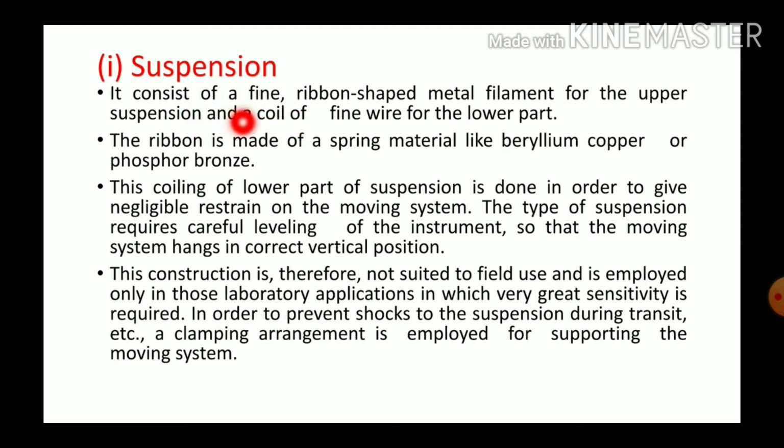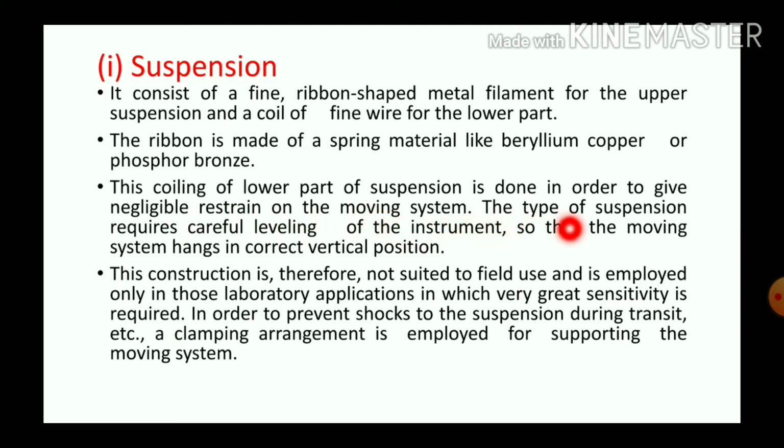It consists of a fine ribbon shaped metal filament for the upper suspension and a coil of fine wire for the lower part. At the top it is a ribbon and at the lower part it is a fine wire. Normally the ribbon is made of beryllium copper or phosphor bronze. The coiling of the lower part of the suspension is done in order to give negligible restraint on the moving system.